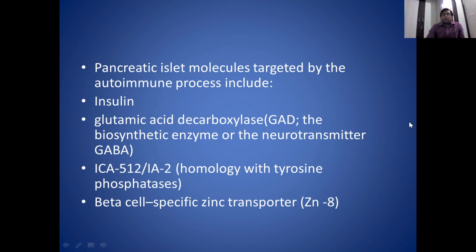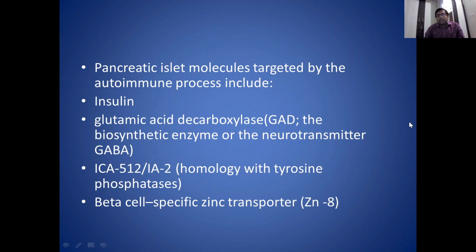Here is another part which is important for the pathophysiology of diabetes. Here we can see pancreatic islet molecules which are targeted by the autoimmune process. These molecules which are affected by antibodies are insulin and glutamic acid decarboxylase.